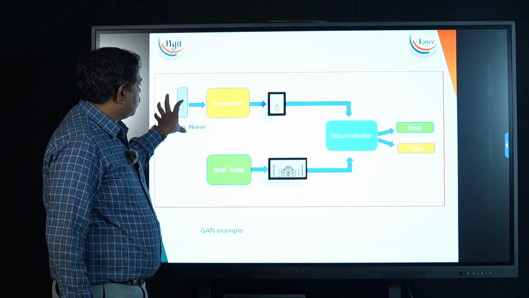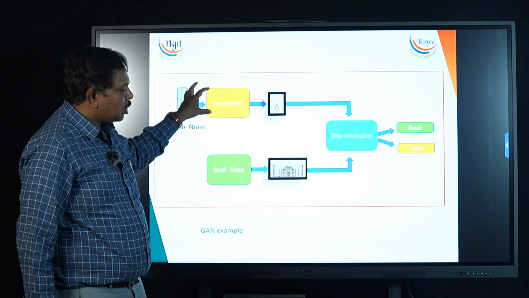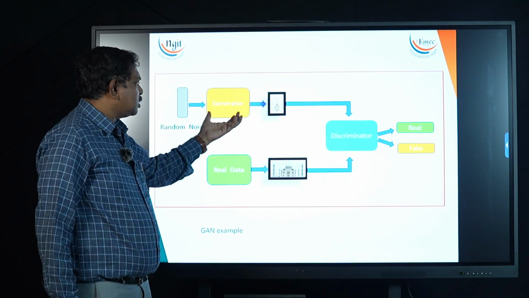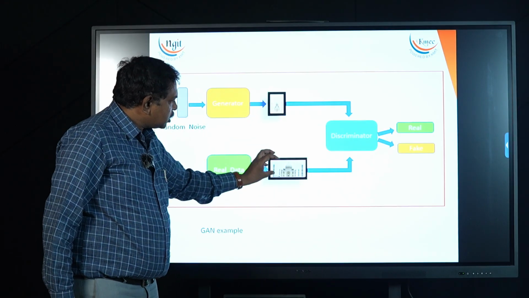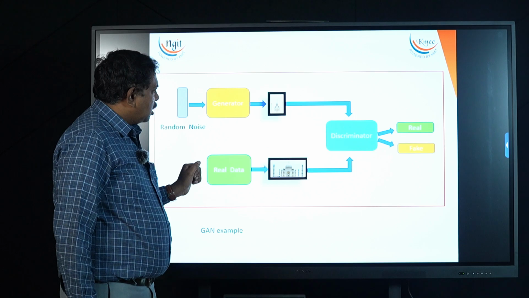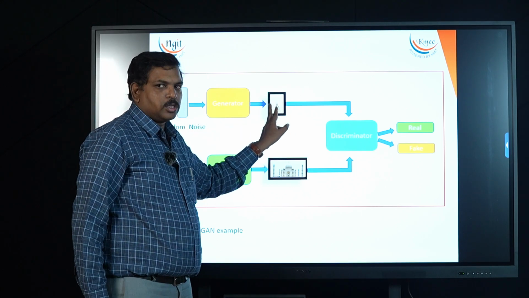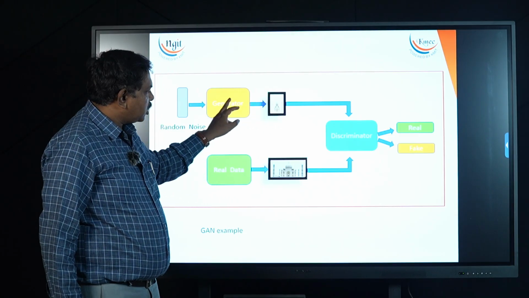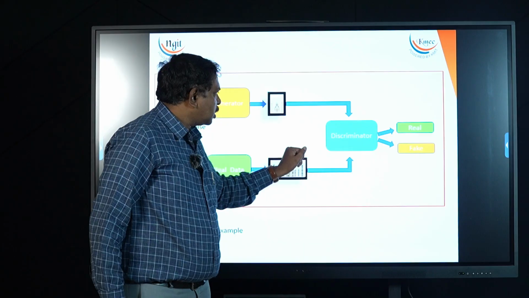Now my generator, it's an AI program that is developed with the help of a neural network. The generator itself is a neural network that learns the features of this Taj Mahal, and based on those features it draws one Taj Mahal picture. That picture is sent to another program called the discriminator. This is also a neural network.